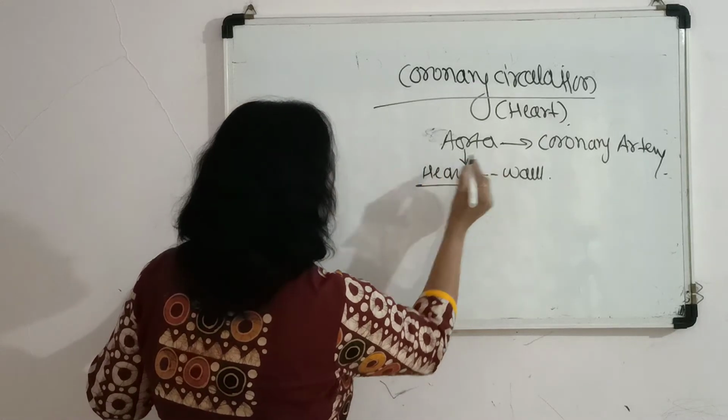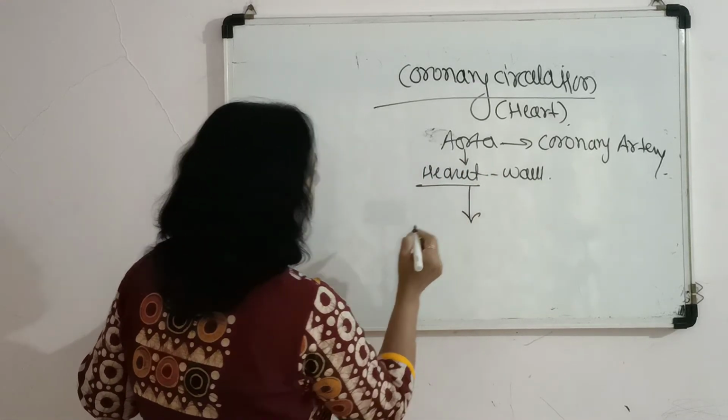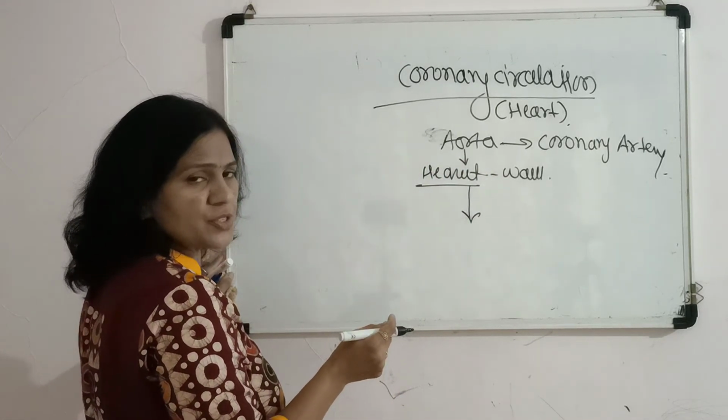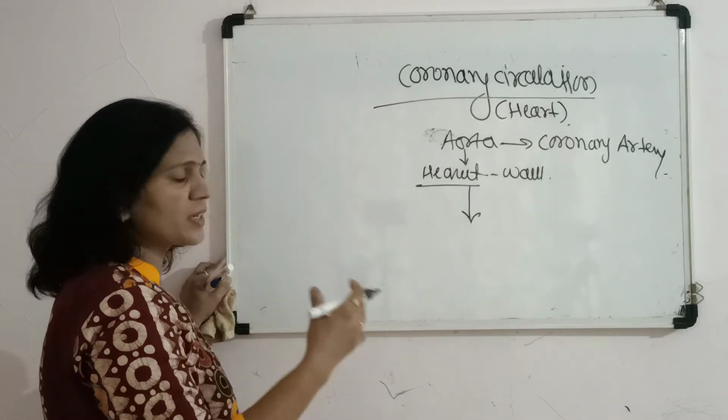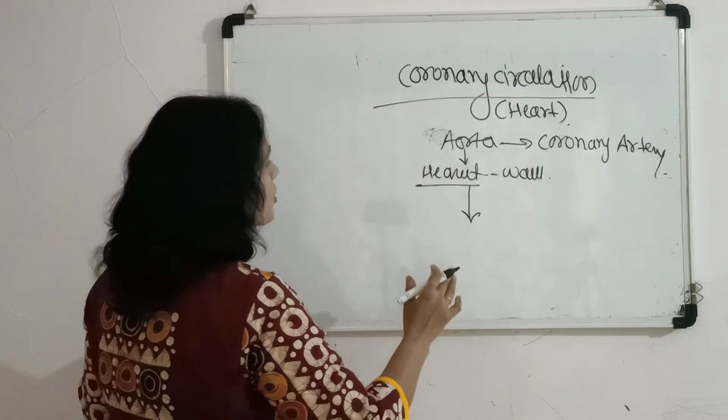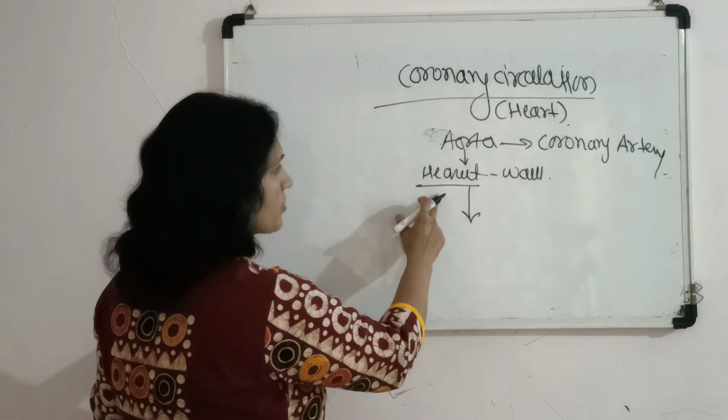So this coronary artery bifurcates into different branches, right and left, which further bifurcate into capillaries and give the blood supply to the heart wall.